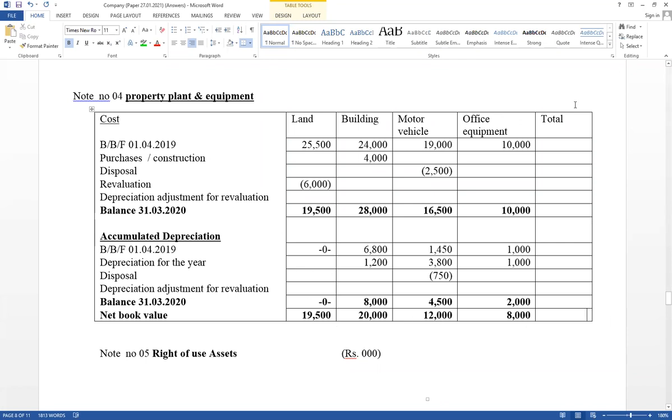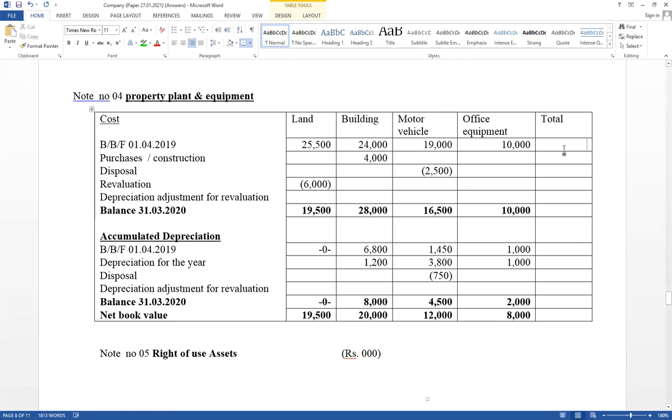Now complete the PPE schedule. Take the opening balance total value also, 25,500. Take the closing balance total value: plus 24,000, plus 19,000, as well as plus 10,000, plus 10,000.